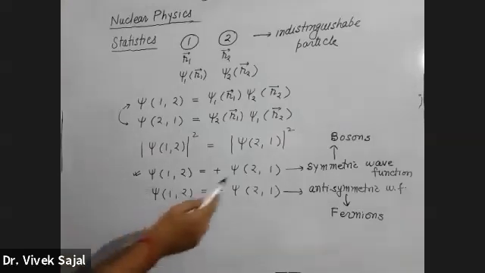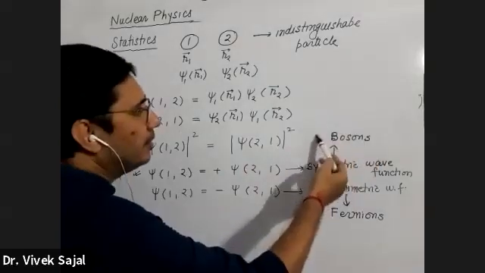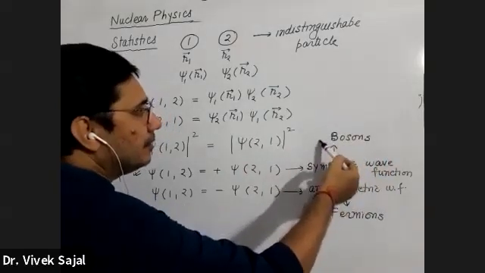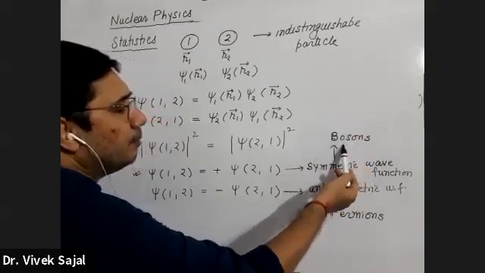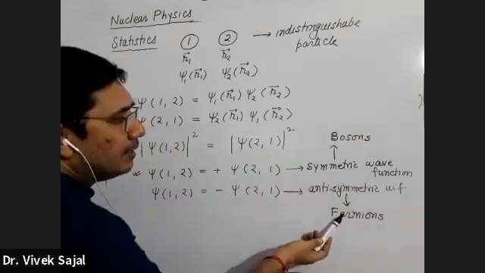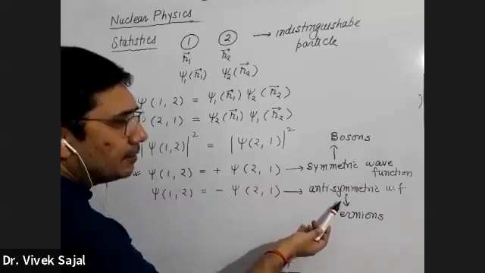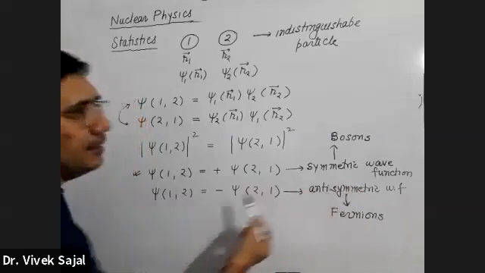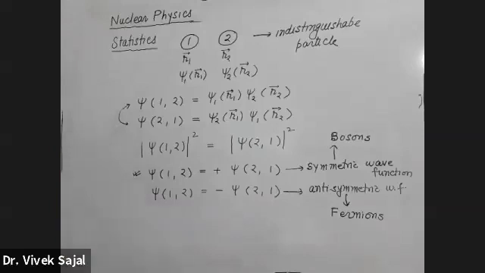Bosons are those particles where the wave function for the system of particles is symmetrical in nature, while fermions are the particles where wave function of the system is antisymmetric in nature. So they are known as bosons and fermions.